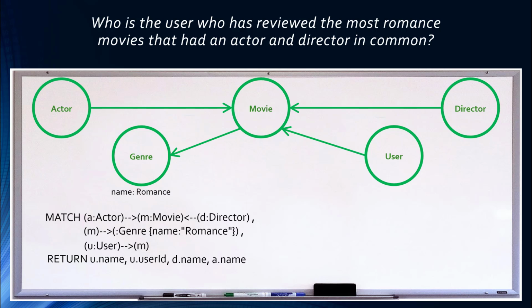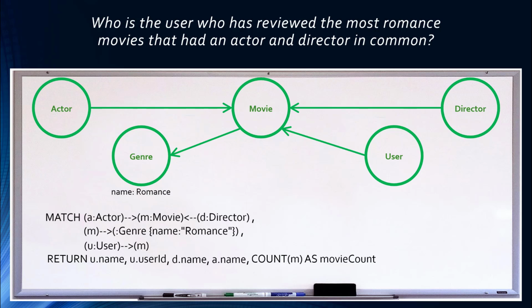For each actor-director pair a user has reviewed, we want a count of the number of movies they have reviewed with that specific actor-director pair, so the last addition to our return clause is the aggregate function count with the variable m for the movie variable we used in our 3 paths, and that's enclosed in a set of parentheses. Here we also have given the count of m an alias that will be used in the column heading of the output, and also in the order by clause we will add to finish our query.